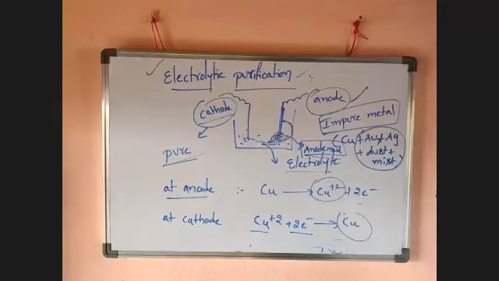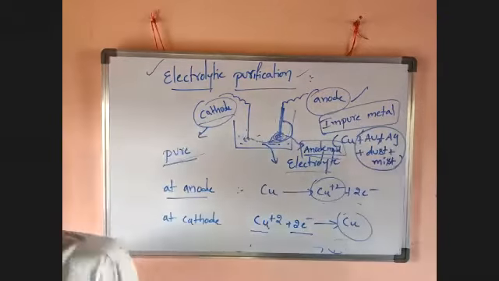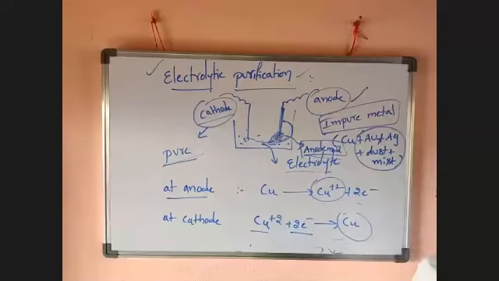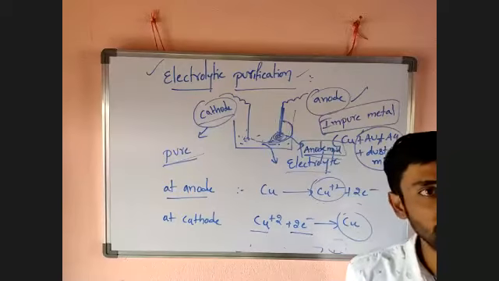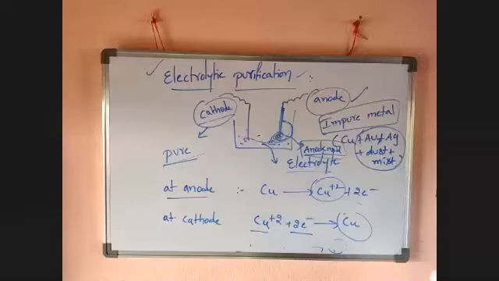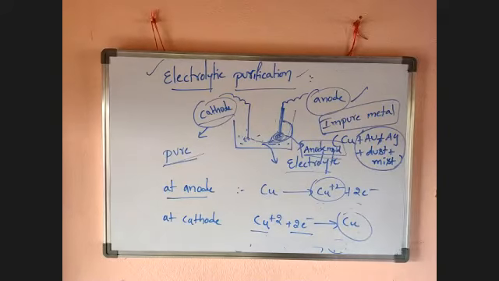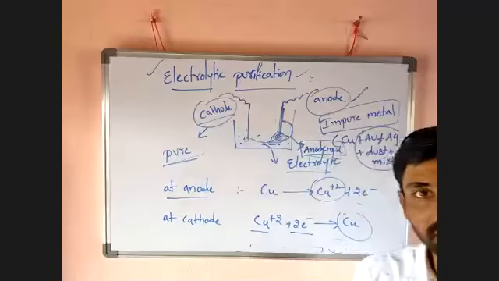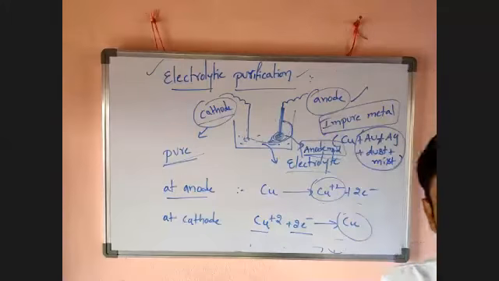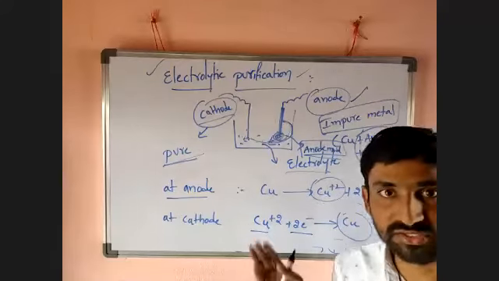There are a number of ways for purification of metal: zone refining, vapor refining. They are present from the IIT or objective point of view, but in the state syllabus they are not there. That's why we don't want to discuss them here, because there is a difference between the objective point of view and the state syllabus. We will discuss them later definitely. This is just for the general state point of view.